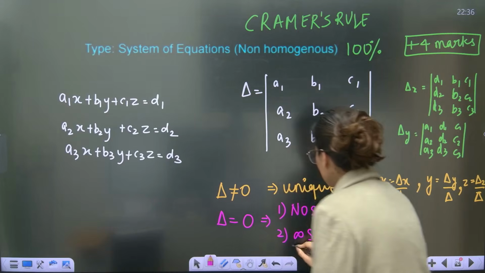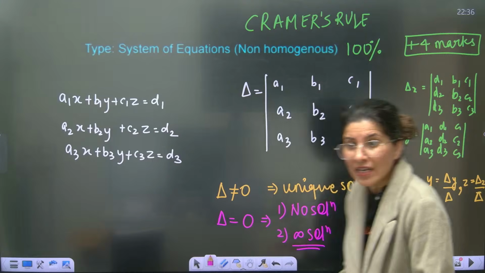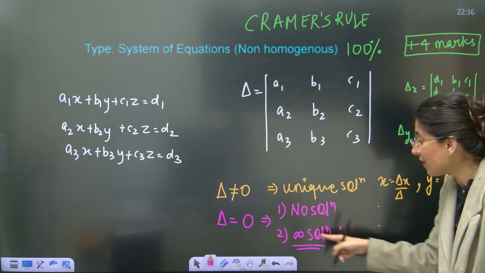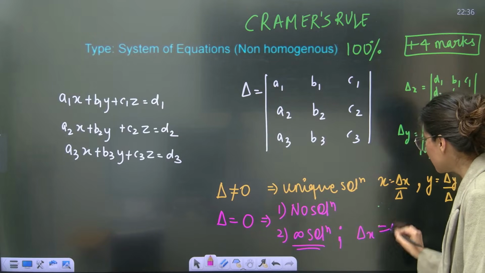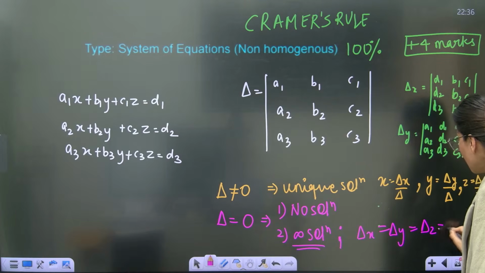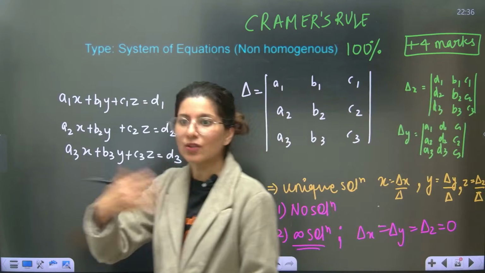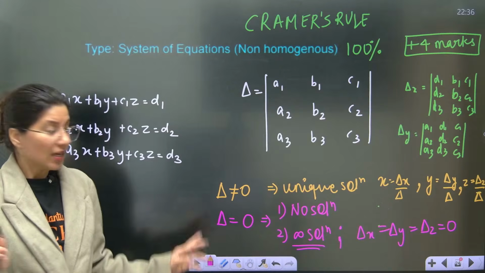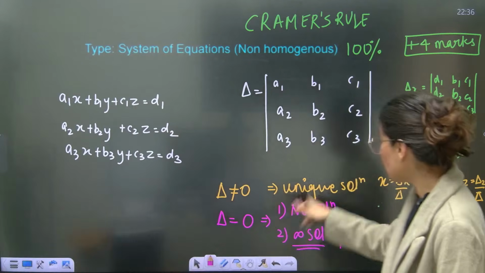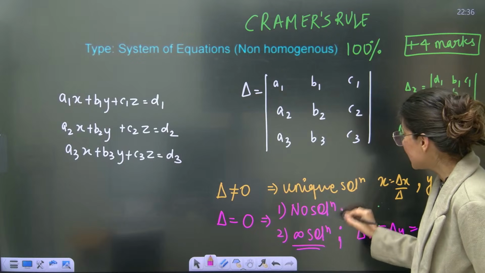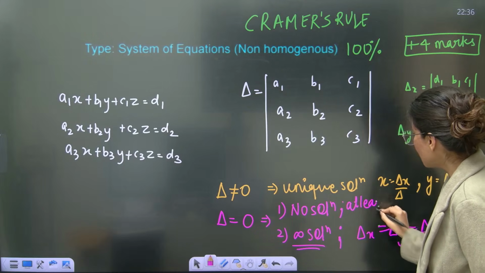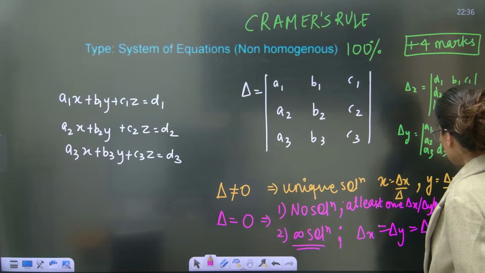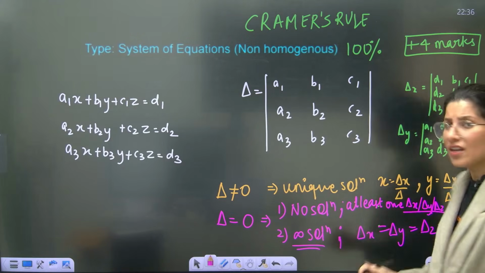Mostly you will see infinite solution, which says if your delta is 0, then you have either no or infinite solution. Now infinite solution has a condition where all the other determinants will also be 0. So basically infinite solution says del is 0, but on top of that del x, del y, del z, all 4 are 0. No solution says that del should be 0, but at least one determinant, del x or del y or del z, should be non-zero. If all three are non-zero, then also no solution.